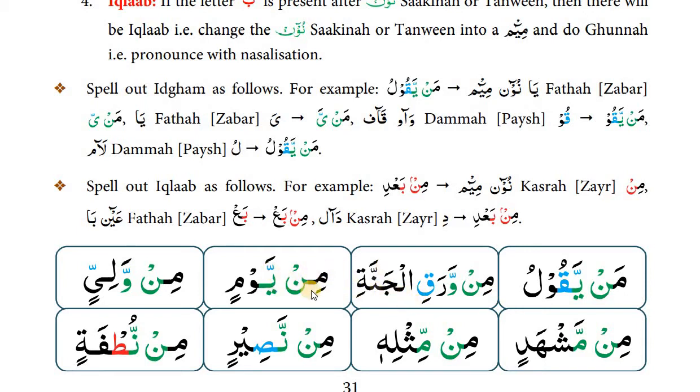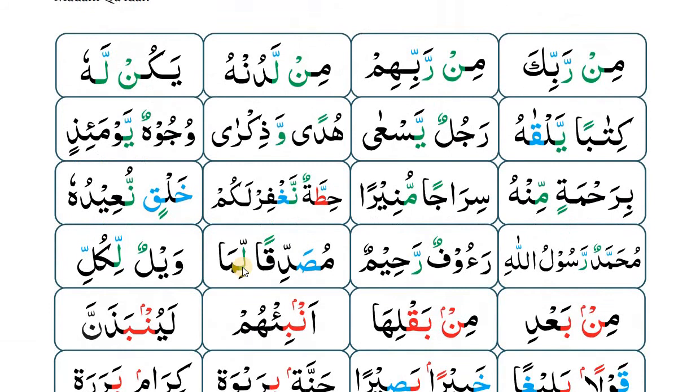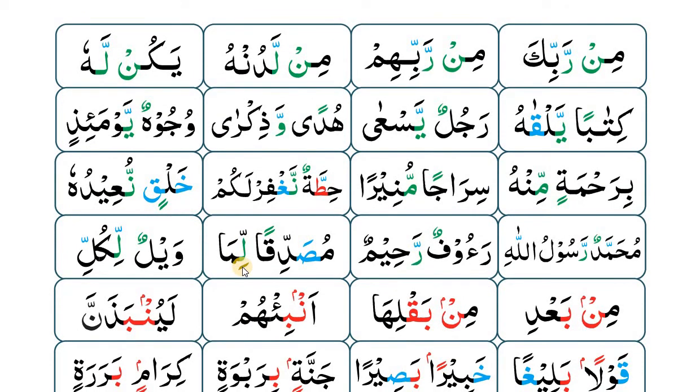Mim, noon, ya, zir, min, ya, waw, zabar, yaw, min, yaw, min, do, zir, min yaw, min. So in this way we spell out idgham. It would take a lot of time if I spelled out all the given examples of idgham.